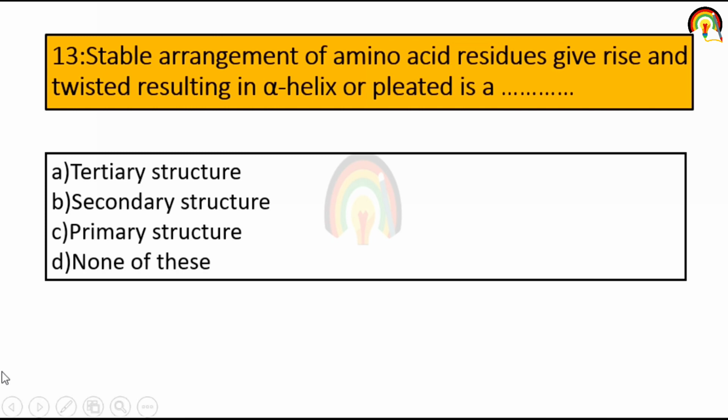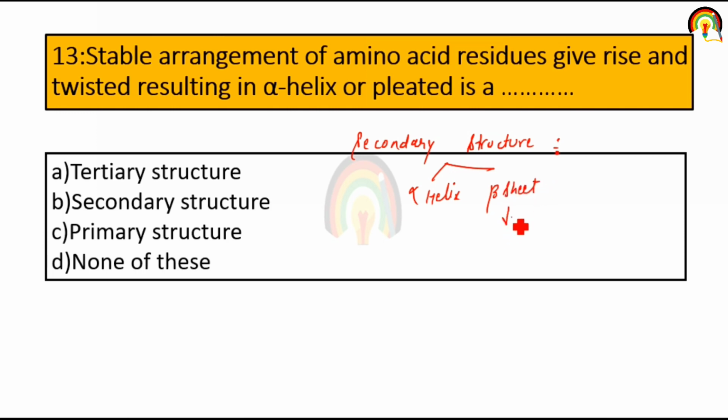Next one. Stable arrangement of amino acid residues giving rise to coiled and twisted structures, resulting in alpha helix or pleated sheet, is. So when we discuss the secondary structure of protein, when there is a modification in the primary structure of protein, there is a formation of secondary structure of protein that consists of alpha helix and beta sheet.